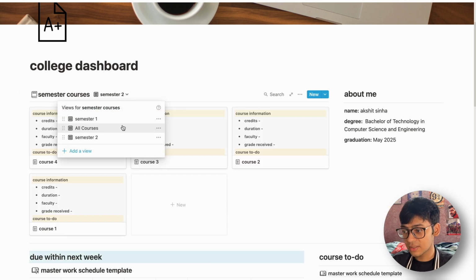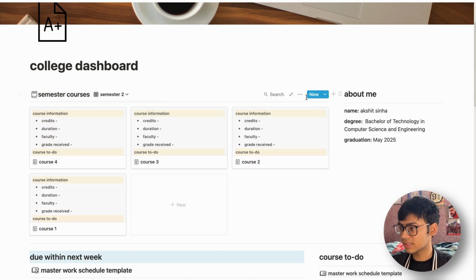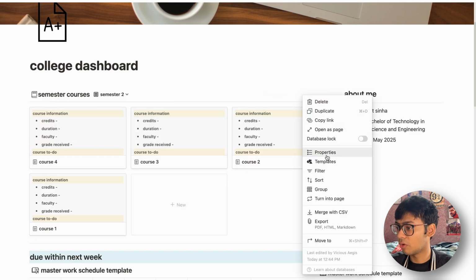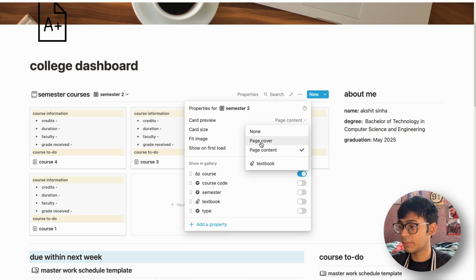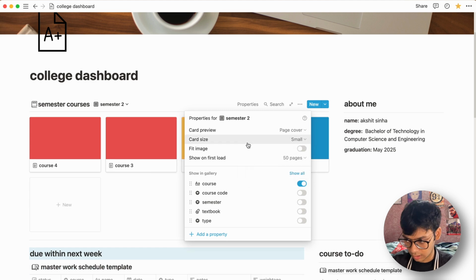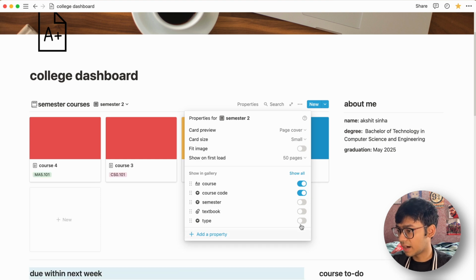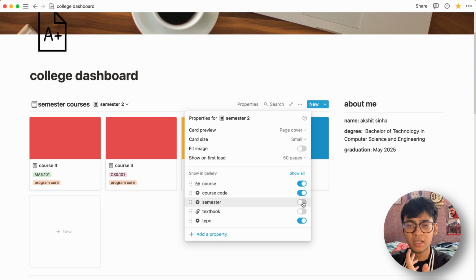Now you have to do a bunch of things to make it look like the semester 1 courses. Coming back to semester 2 first, let's click on the 3 dots, go to properties, and then on the card preview, we click on page cover. That will give us the cover image for the page, which looks a lot cleaner. And the card size as well, we'll have it as small, again, a lot cleaner. Now in the different properties, we'll click course code and type. You can click semester as well, but it won't really matter since we're looking at semester 2 courses anyway, so you already know that, and it's up to you.